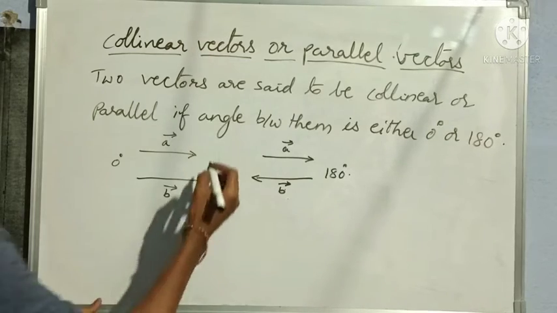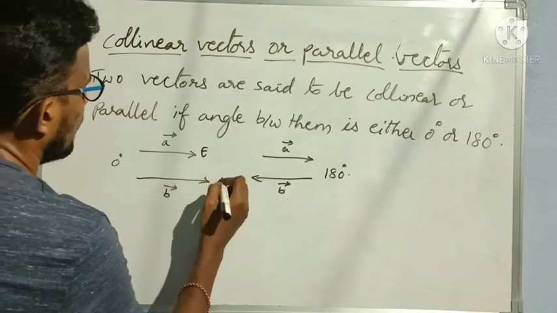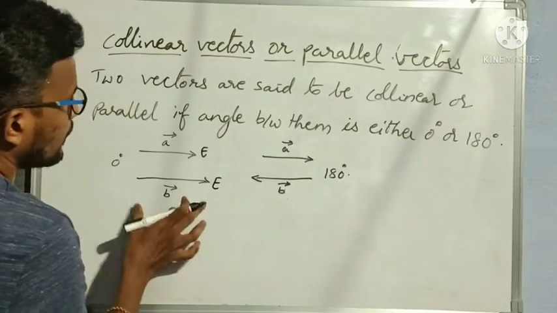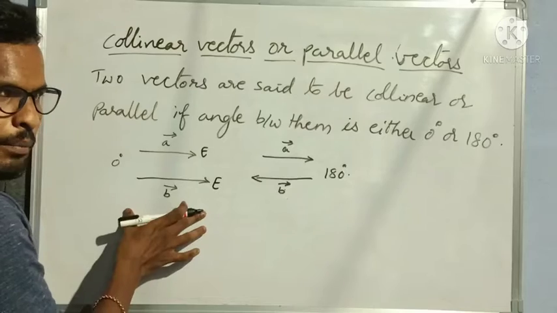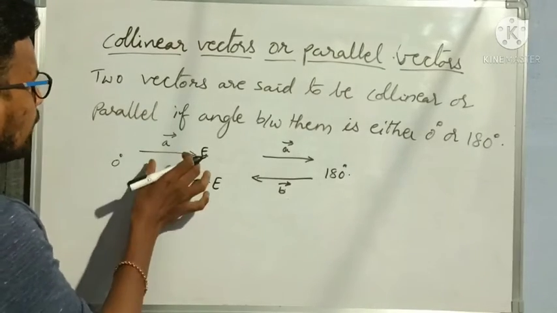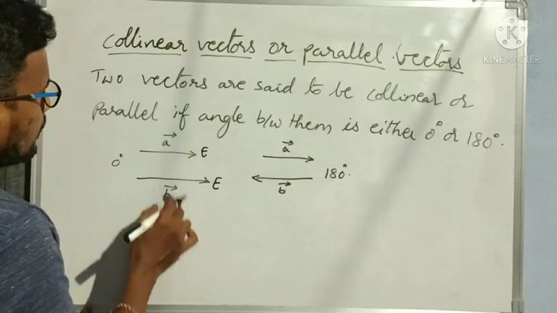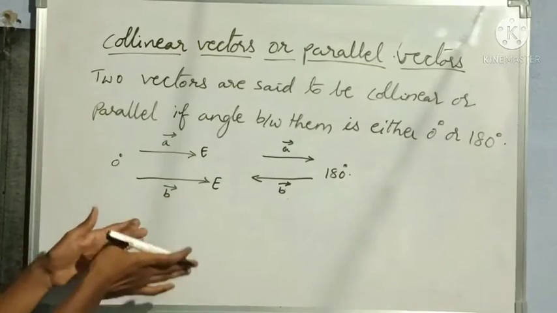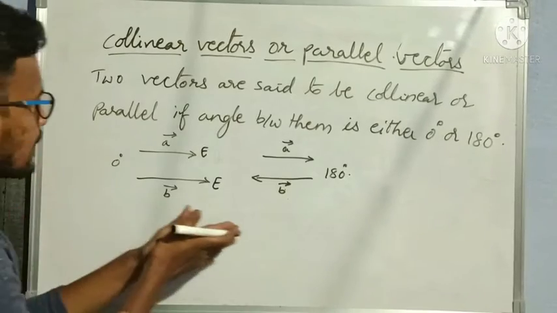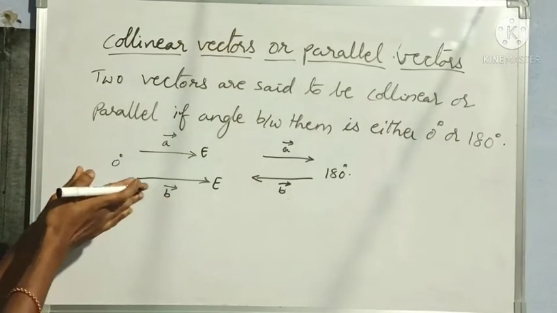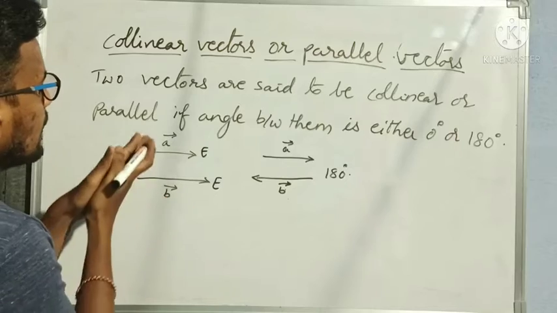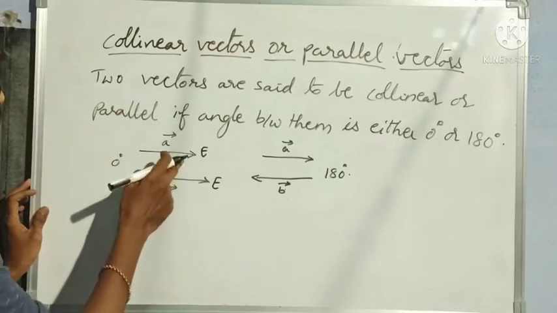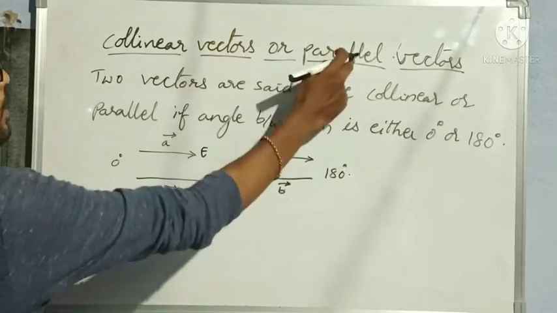Understood? When my first vector is in the east direction and the second vector is also in the east direction, both vectors are in the same direction irrespective of their length or magnitude. Okay? No need of calculating the magnitude here. Irrespective of their magnitude, they are moving in the same direction. Two vectors moving in the same direction have an angle of 0 degrees between them. That's why those two vectors are called collinear or parallel vectors.